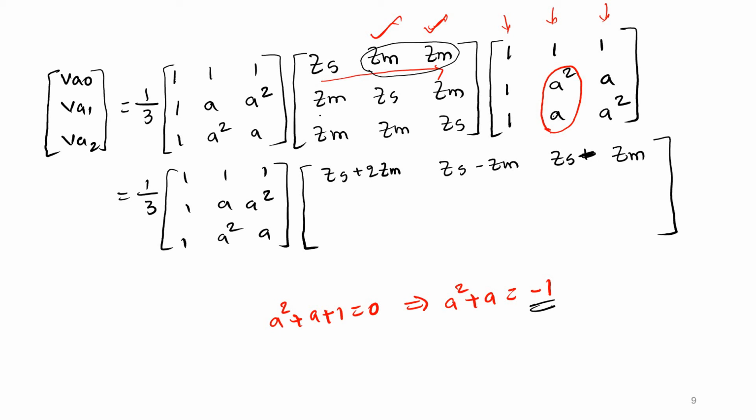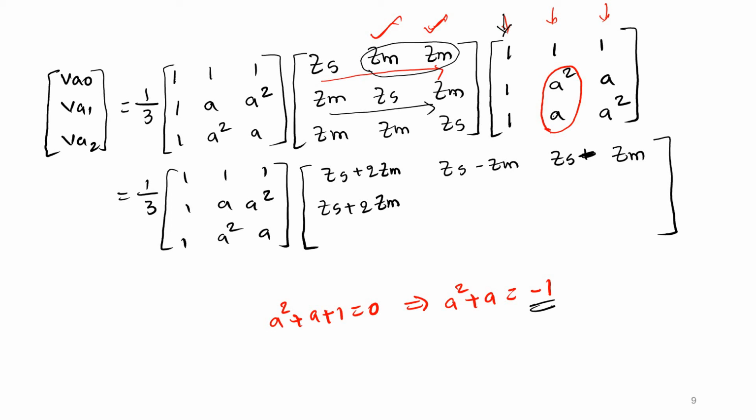Let us simplify the second row also. Second row multiplied with all the columns. Similarly, the second row, first column, since the first column is 1, the first element of all the rows you can directly add. So Zm plus Zs plus Zm, that is equal to Zs plus 2Zm. Now look at here, second column, Zm. So what are the terms multiplying with Zm?